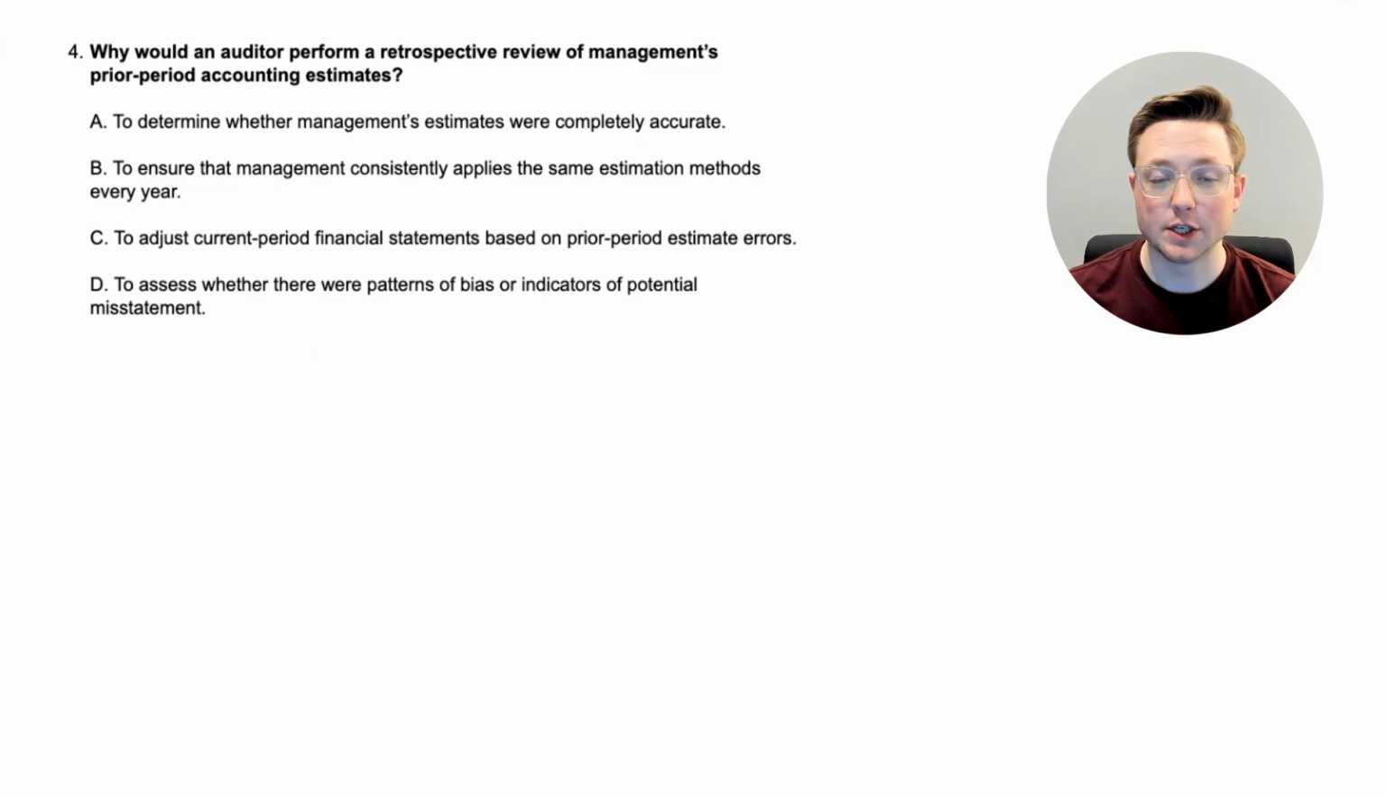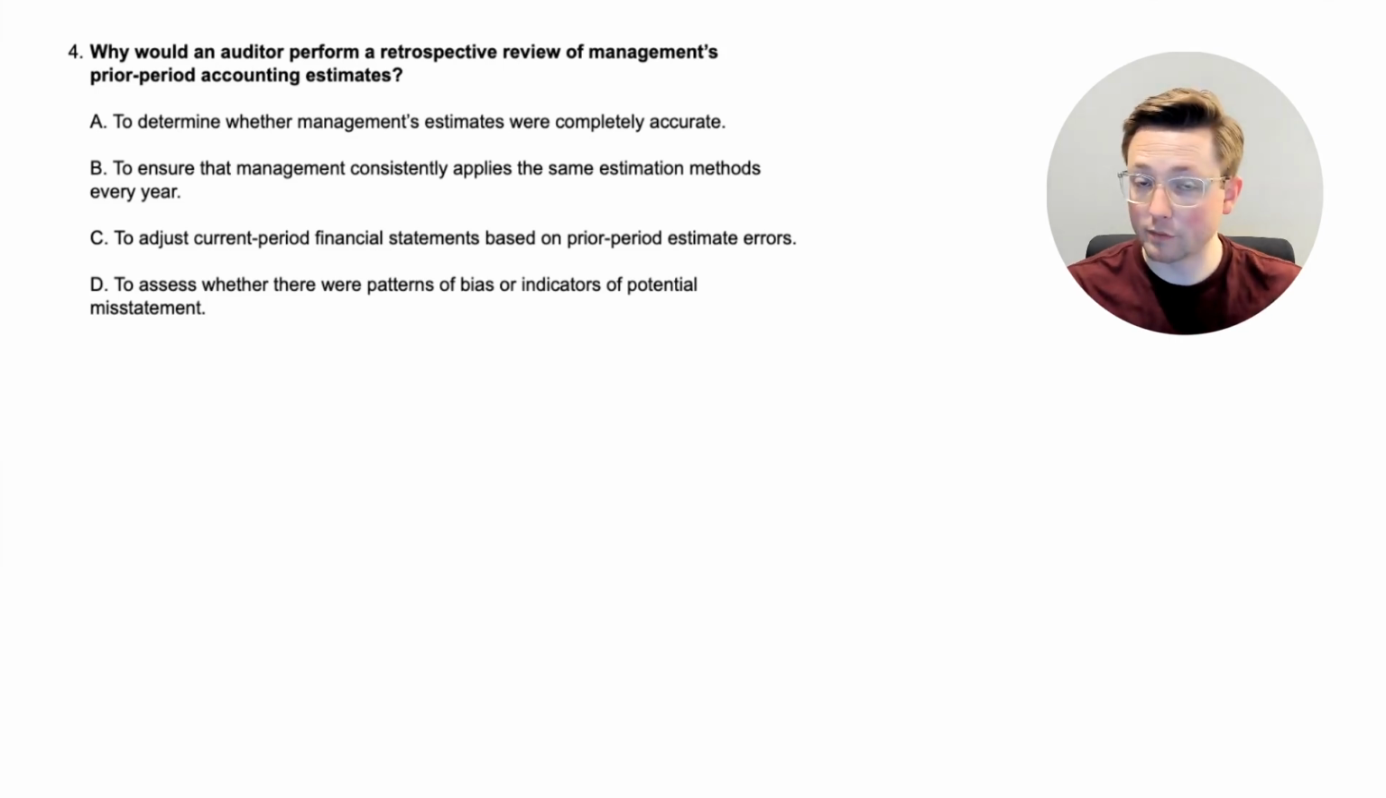All right, here we are at question 4. Why would an auditor perform a retrospective review of management's prior period accounting estimates? Let's go through the options. Option A, to determine whether management's estimates were completely accurate. Option B, to ensure that management consistently applies the same estimation methods every year. Option C, to adjust current period financial statements based on prior period estimate errors. Or option D, to assess whether there are patterns of bias or indicators of potential misstatement.